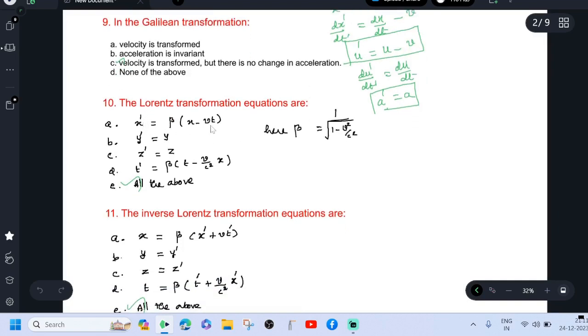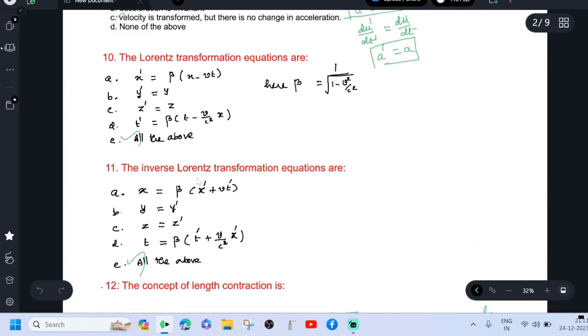x dash equal to x minus vt divided by root of 1 minus v square by c square, y dash equal to y, z dash equal to z, t dash equal to t minus v by c square into x, whole divided by root of 1 minus v square by c square, are called Lorentz transformation equations. So all the above is the correct answer. The inverse Lorentz transformation equations are x equal to beta into x dash plus vt dash, y equal to y dash, z equal to z dash, t equal to beta into t dash plus v by c square into x dash. Therefore, all the above is the correct answer.